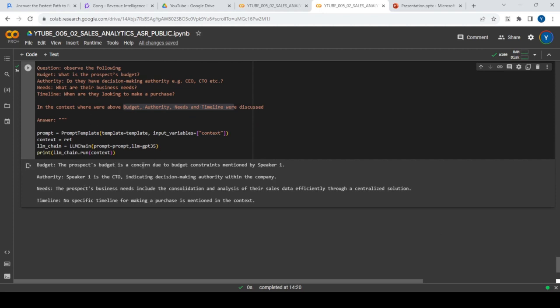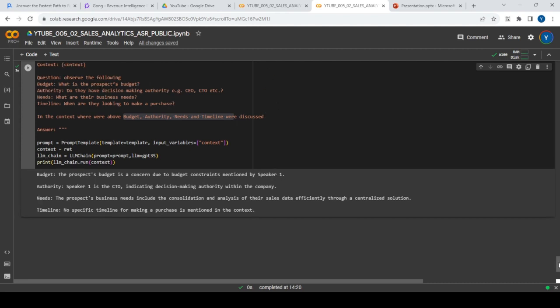Budget: the prospect's budget is a concern, which is correct. Authority: speaker one is the CTO, so we already see that John is the CTO. Then needs: the prospect's business needs include the consolidation and analysis of their sales data efficiently, which is good. Then timeline: in this conversation, there was nothing mentioned on timeline. So CTO John was interested, but he didn't mention anything on timeline. So overall, that's how the whole thing is done.